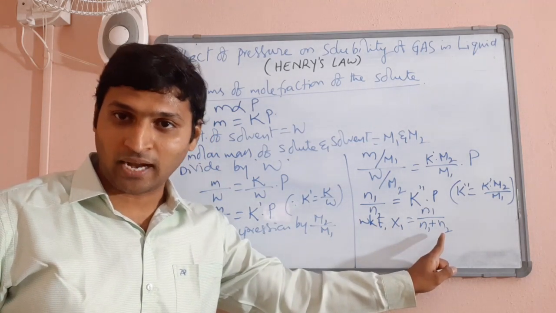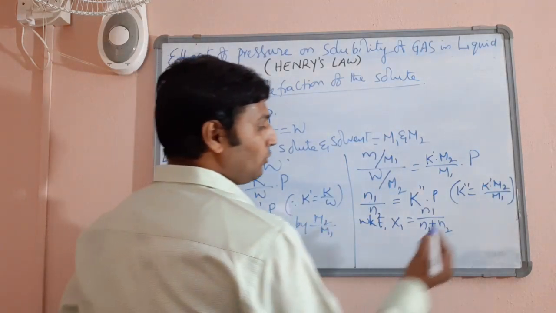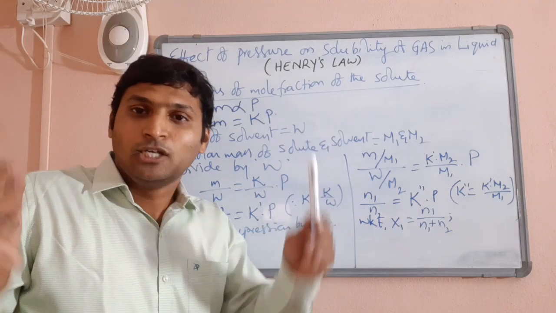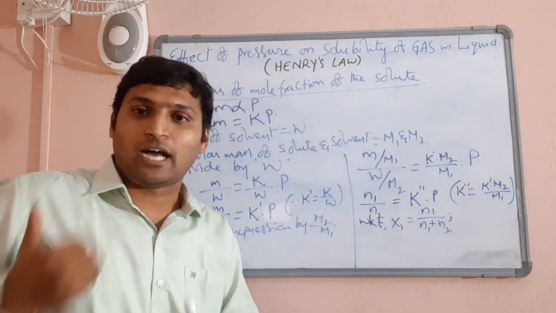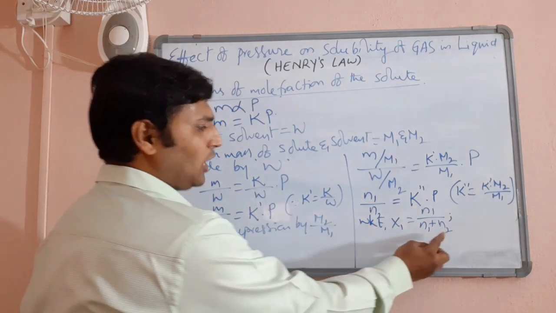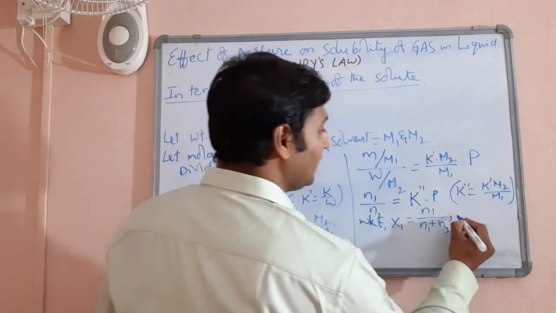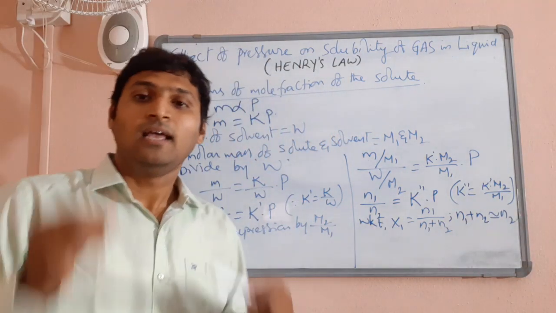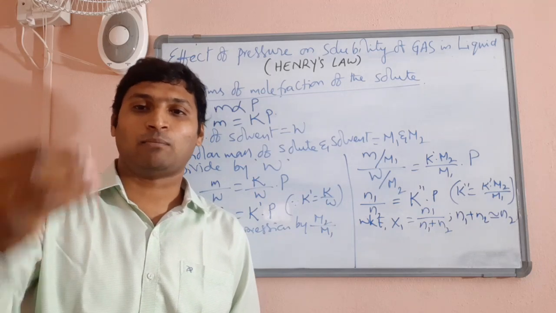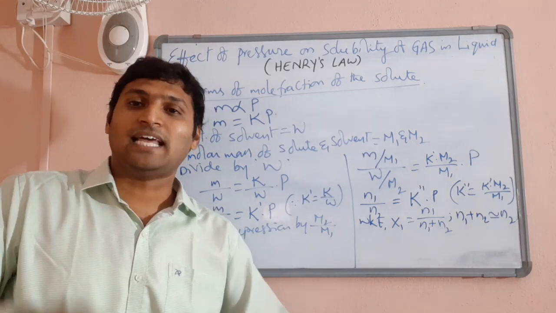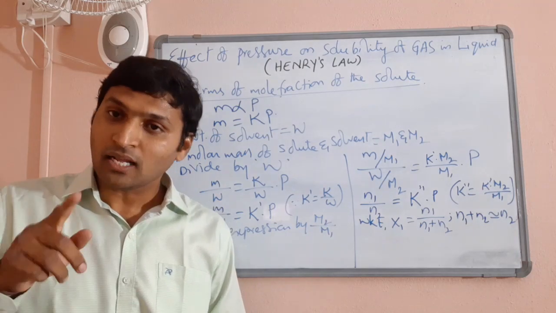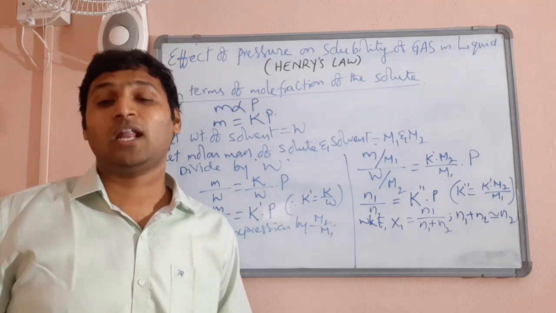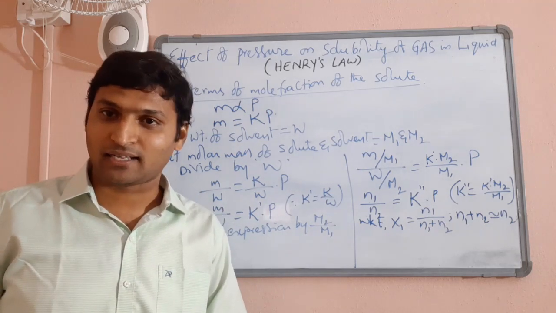Now we know very well in dilute solutions the solvent will be in very large quantity and the solute in very small quantity, so the number of moles of solvent will be so large that n1 plus n2 will be almost equal to n2. For example, there is 0.01 moles of solute and 5 moles of solvent, let us say. Then 5 plus 0.01 is 5.01, which is almost equal to 5, right?